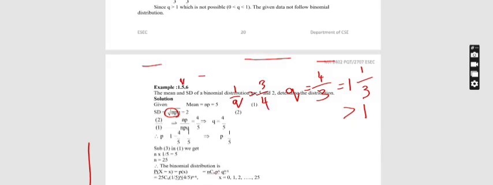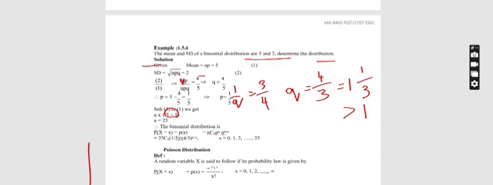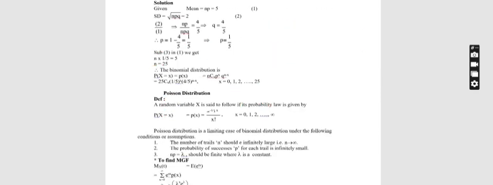The mean and standard deviation of a binomial distribution are 5 and 2. So the mean value is 5, so np equals 5. We know the variance formula is npq, but the standard deviation formula is square root of npq, and the value is 2.